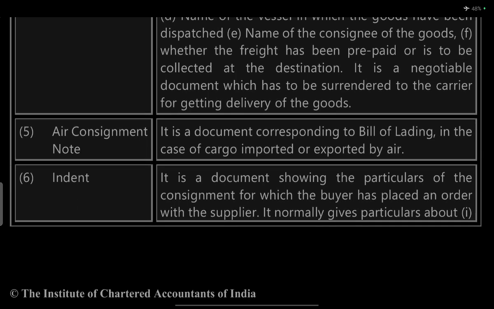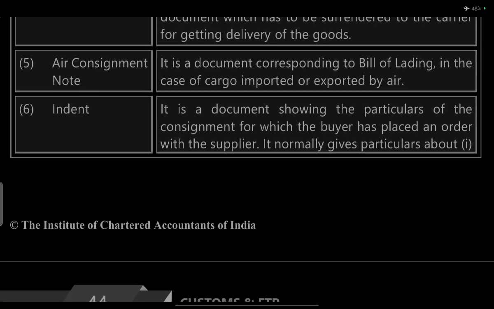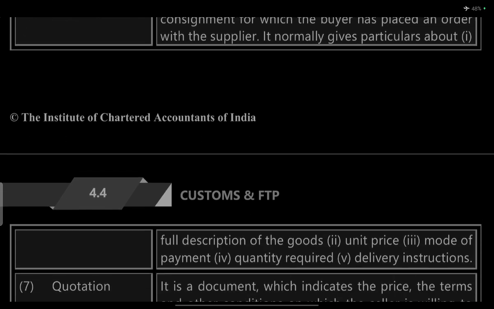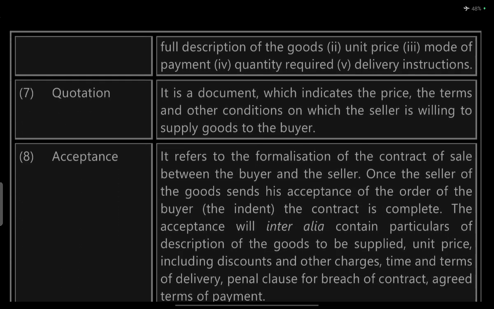Air consignment note. It is a document equivalent to the bill of lading in the case of cargo imported or exported by air. Purchase order. It is a document showing the particulars of the consignee, by which the buyer has placed an order for shipment, and normally gives the full description of the goods, unit price, mode of payment, quantity required, and delivery instructions.